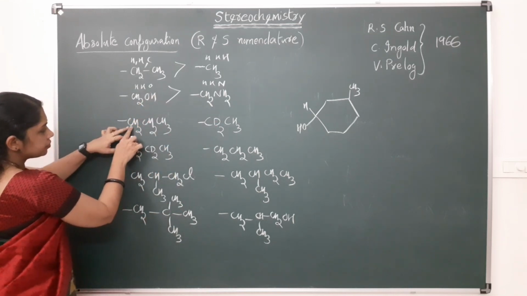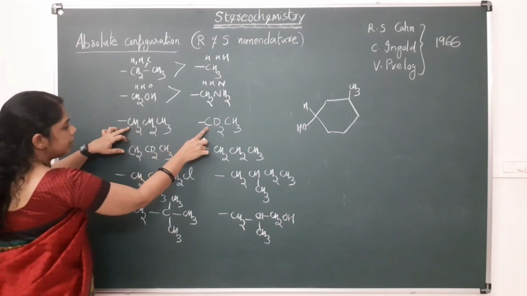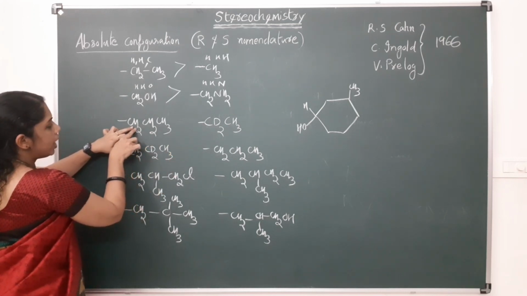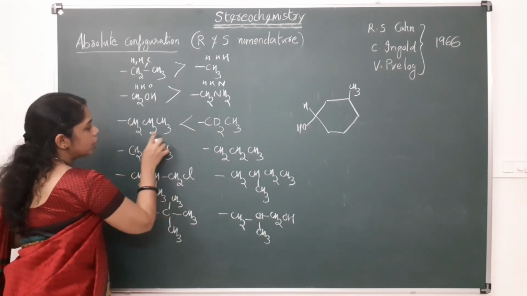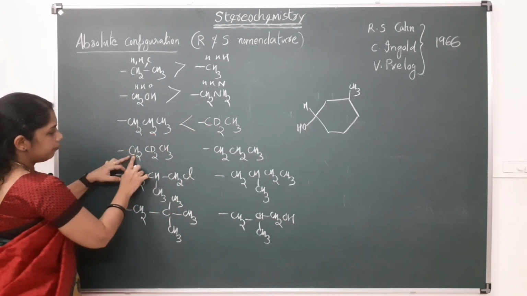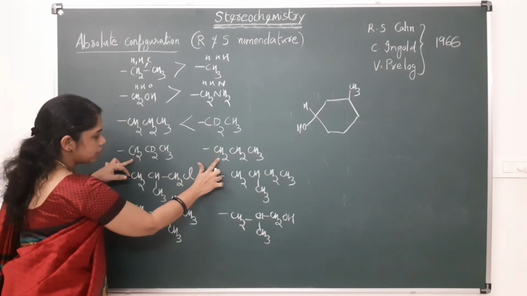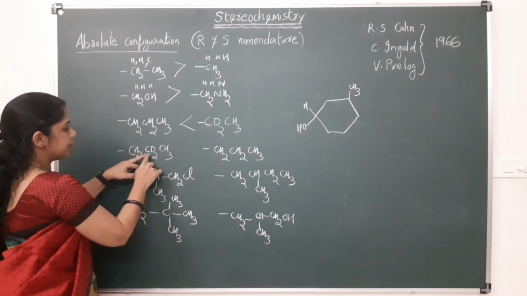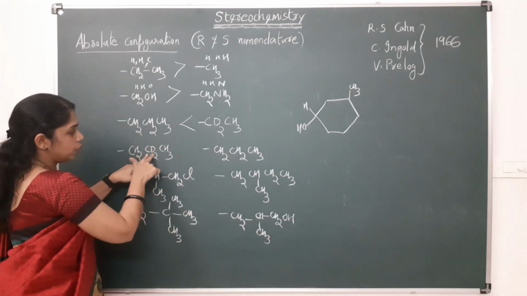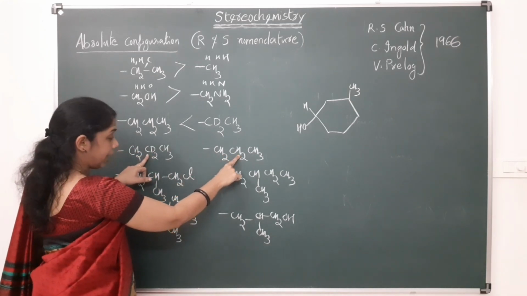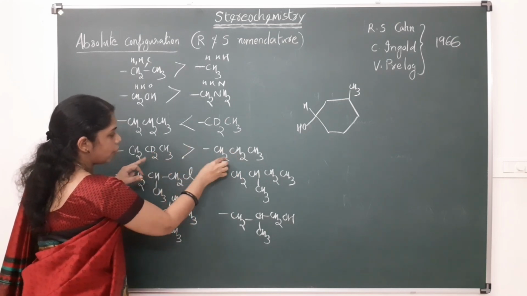Similarly here it is a carbon tie. Here it is 2 hydrogen, here it is deuterium. So this will get higher priority over this one. In the case of here, the first one is CH2, here also CH2, there is a tie. So consider the next carbon, here also carbon. Here the carbon is attached to deuterium, here it is attached to 2 hydrogen. So this will get higher priority over this one.